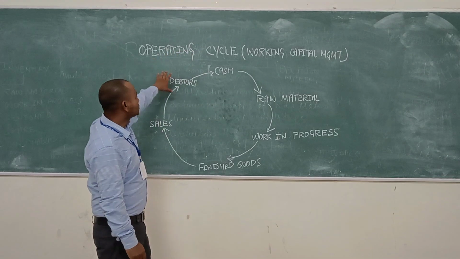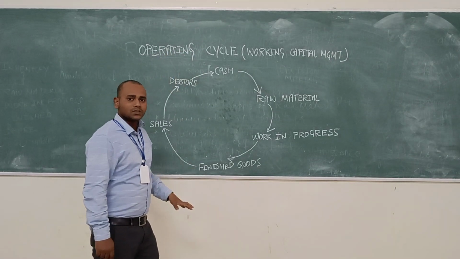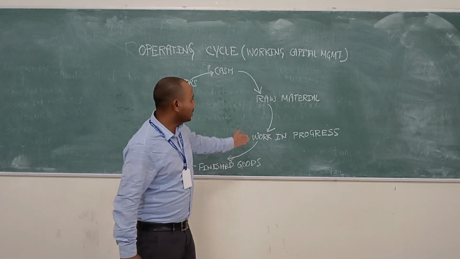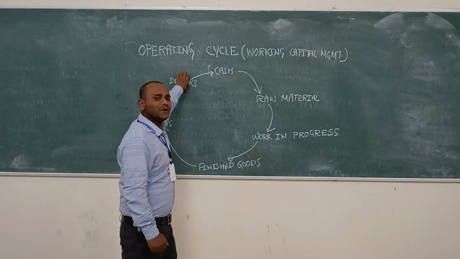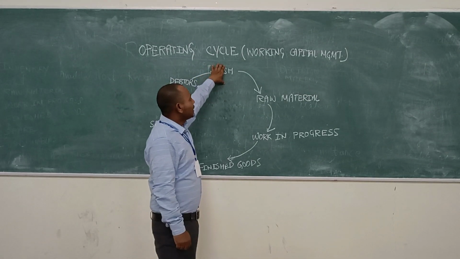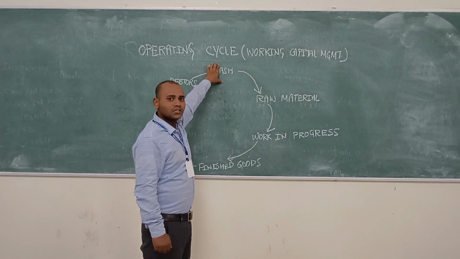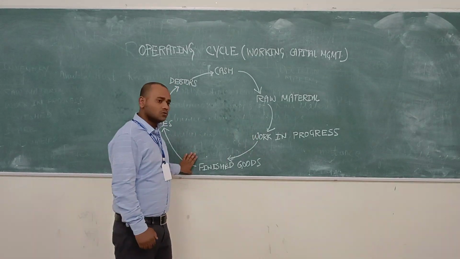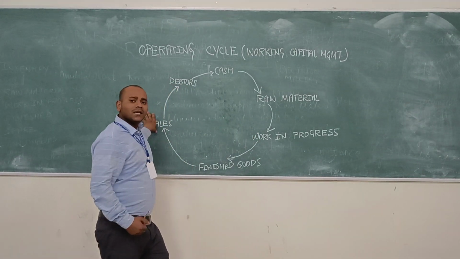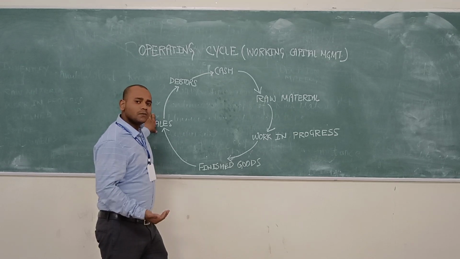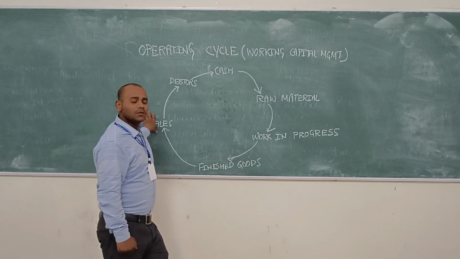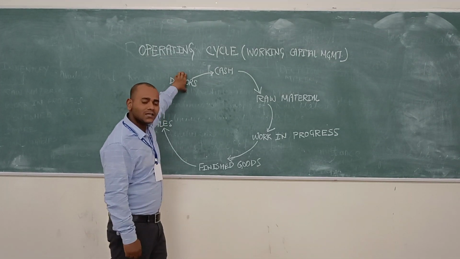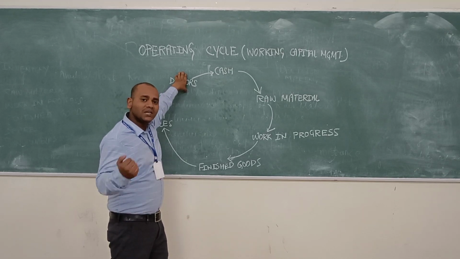But here one term is used, debtor. Who are debtors? There are some situations when people, after buying things, do not make payments. For example, in the restaurant, the restaurant owner had invested their money to purchase the raw material, converted it into work in progress or finished goods, and they are ready to sell in the market. But there are some people who, after consumption of food in the restaurant, say that they will pay later. So they are the debtors. Debtors are the individuals who pay money later.